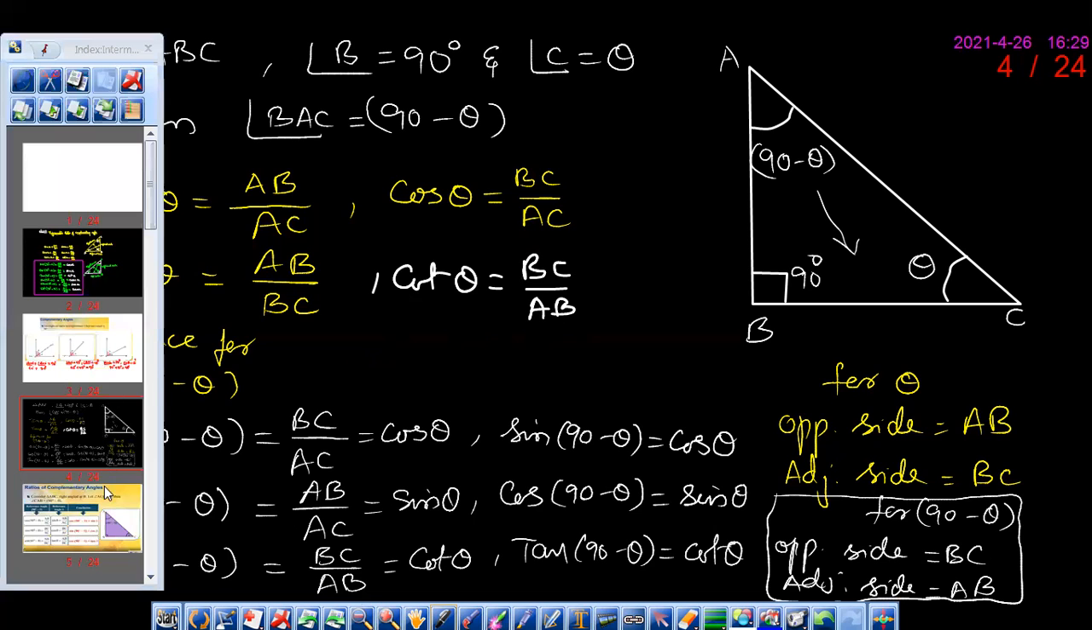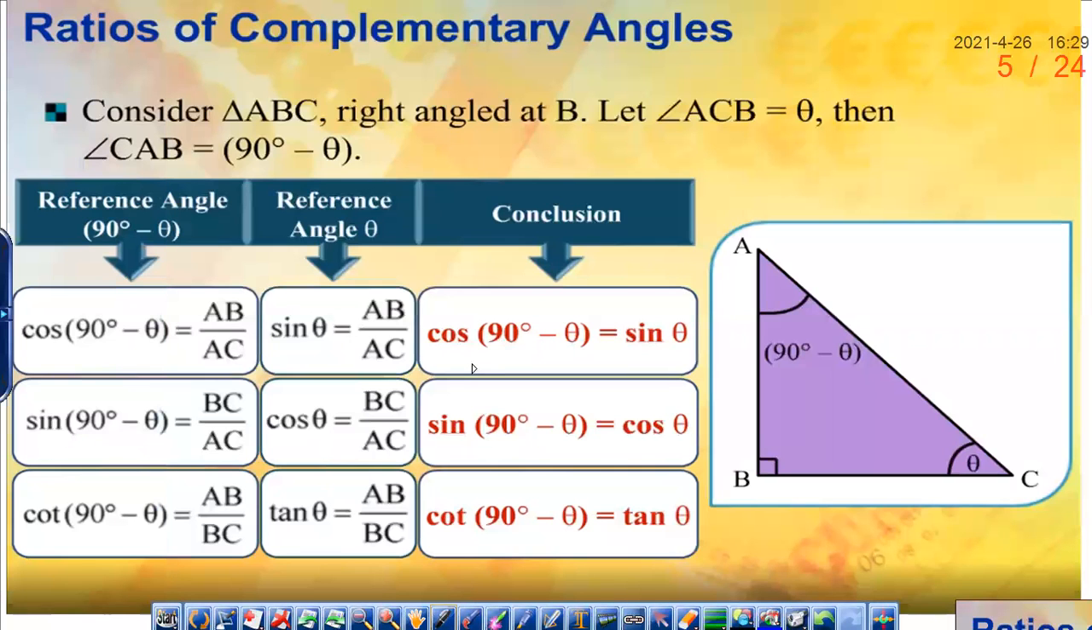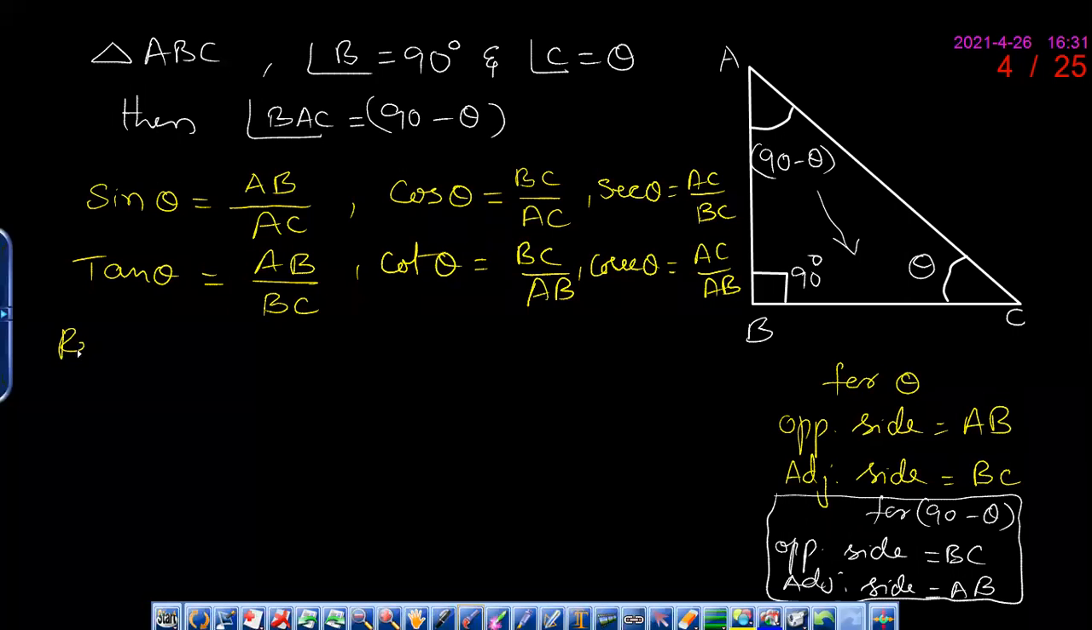So all of you write it here. You can see here, and you can write, take the notes. Then we'll take a reference for 90 minus theta. If you take it, what you'll get, we have proved it for sine 90 minus theta, cos 90 minus theta, and tan 90 minus theta.